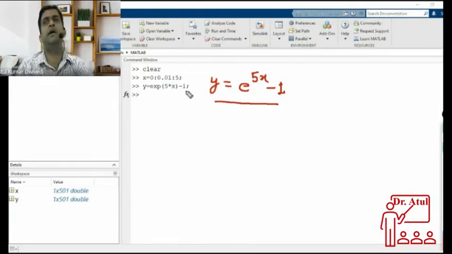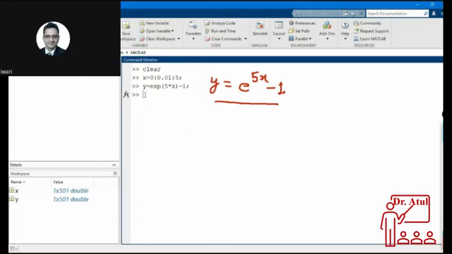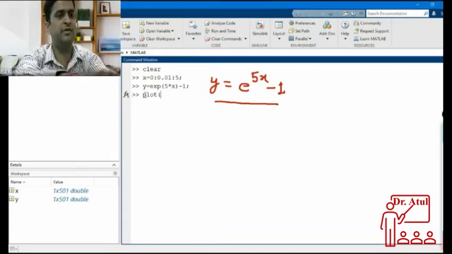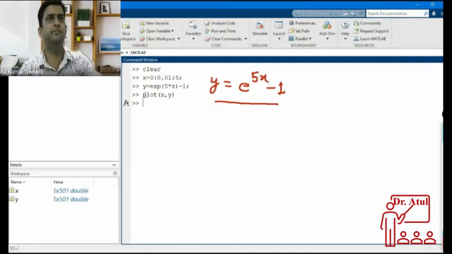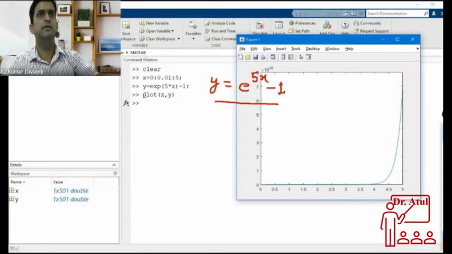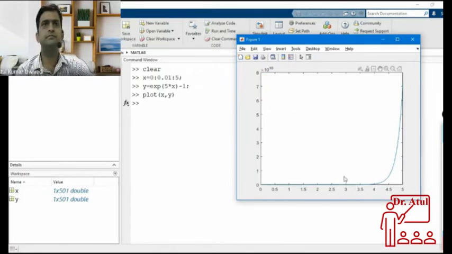I have written this equation and I want to plot this equation. What command should I write for plotting? Simple, I just have to write plot x comma y. I just want a plot, so this will show us the plot. Okay, this is the plot.